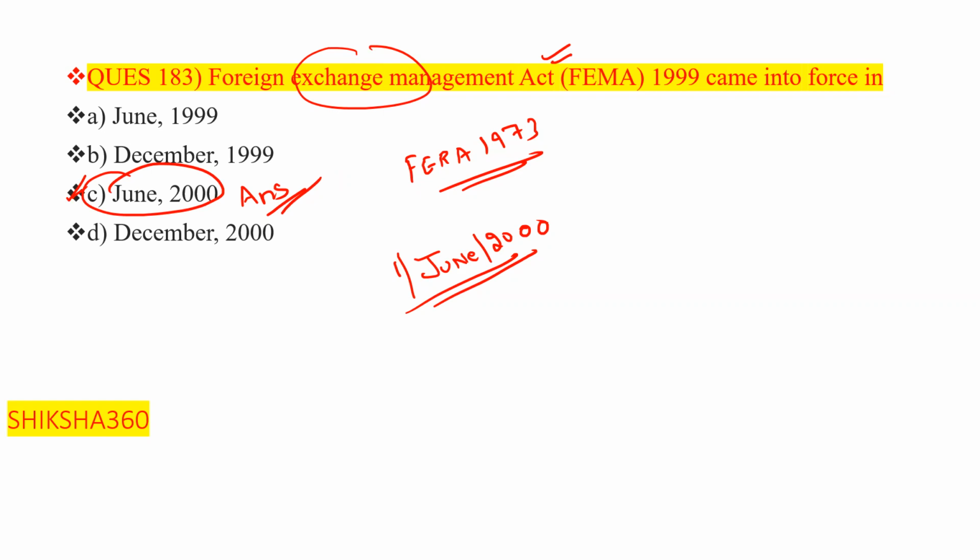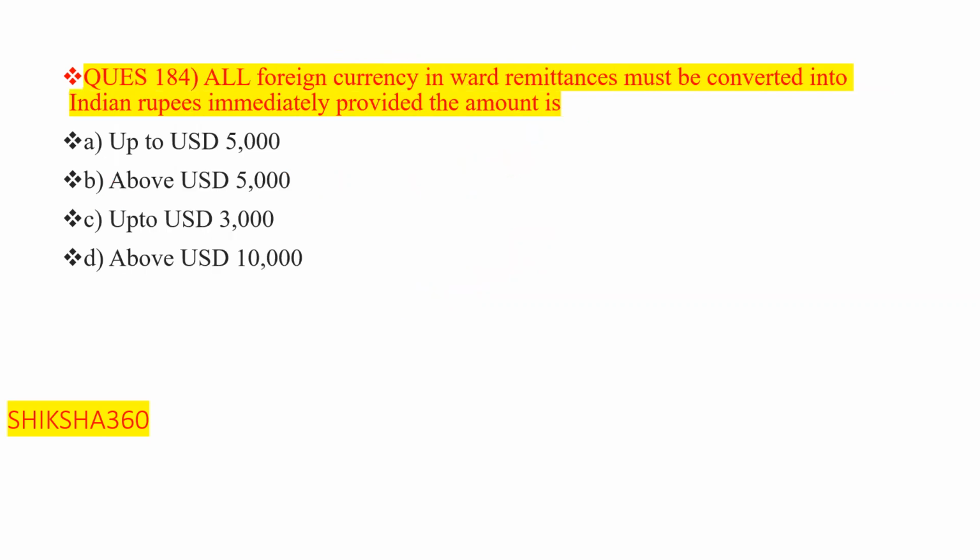Now move to the next one. All foreign currency inward remittances must be converted into Indian rupees immediately, provided the amount is, what is the limit here?